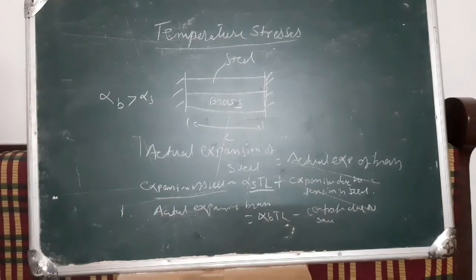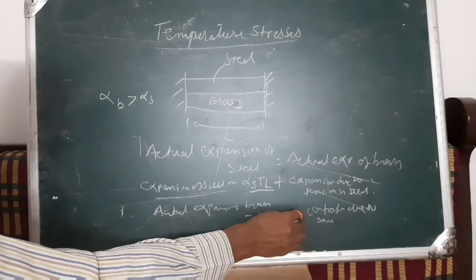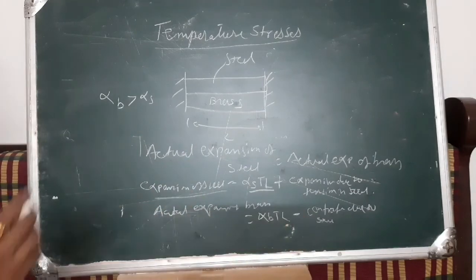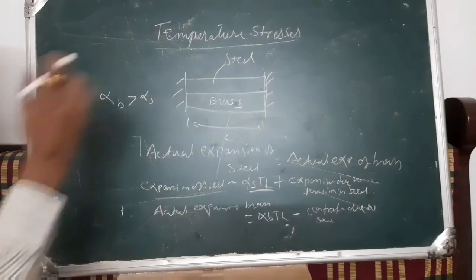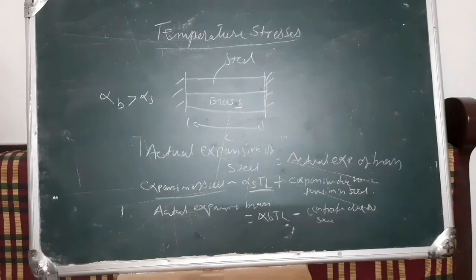Why this minus sign? Because we are restricting the expansion of the brass tube or the brass bar, so compressive stress will be there. So we get the minus.